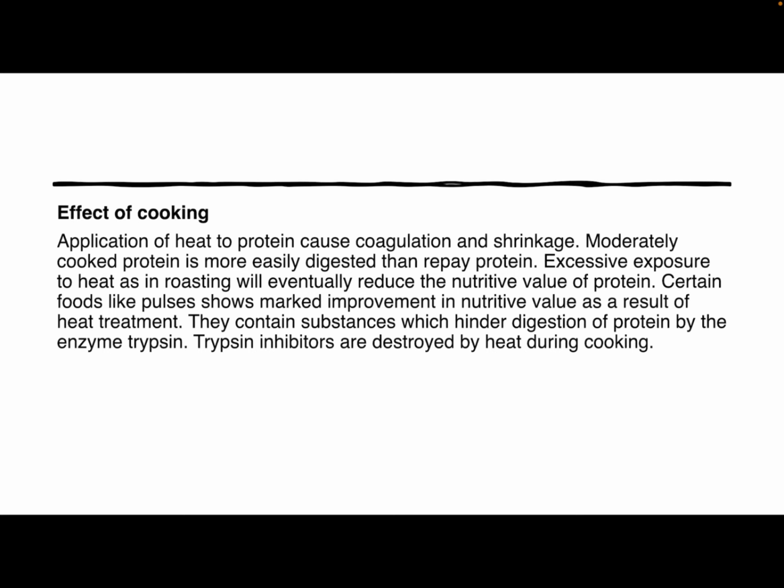Next is the effect of cooking on protein. Application of heat to protein causes coagulation and shrinkage. Moderately cooked protein is more easily digested than raw protein. Excessive exposure to heat, as in roasting, will eventually reduce the nutritive value of protein. Certain foods like pulses show marked improvement in nutritive value as a result of heat treatment because they contain substances which hinder the digestion of protein by the enzyme trypsin. Trypsin inhibitors are destroyed by heat during cooking.